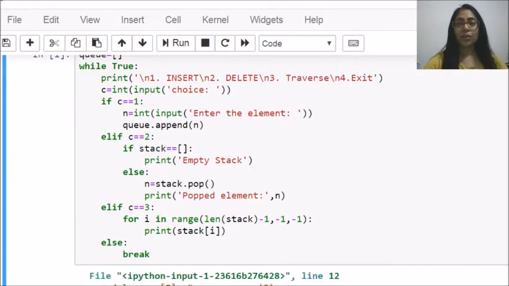Now the second option says you want to delete an element from the queue. The same as we did for stack, you have to check whether the queue is empty. The empty condition must be checked. If it is empty, then write: your queue is empty. Otherwise you have to pop the 0th element this time, not the end element, and write the list name, that is queue. Then from the popped element I am going to write deleted element,